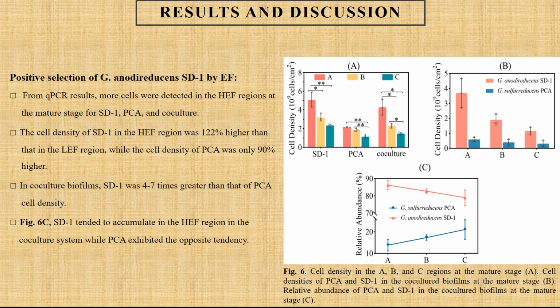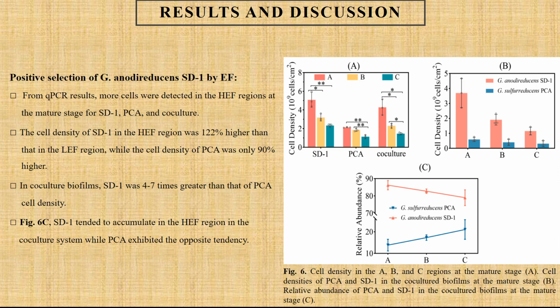It reveals that from qPCR results, both strains of Geobacter sp. are influenced by electric fields. More cells were detected in the high electric field regions at the mature stage for Geobacter anodireducens SD1, Geobacter sulfurreducens PCA, and co-culture, Figure 6a. Also, the cell density of Geobacter anodireducens SD1 in the high electric field region was 122% higher than that in the low electric field region, while the cell density of Geobacter sulfurreducens PCA was only 90% higher.